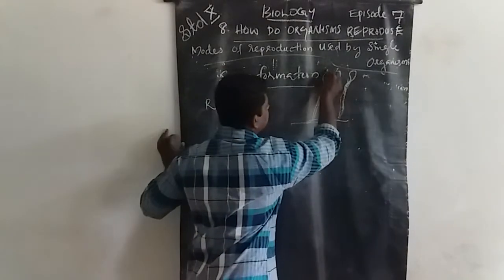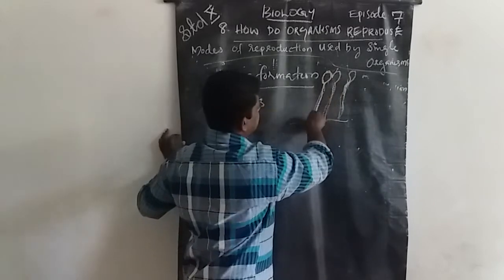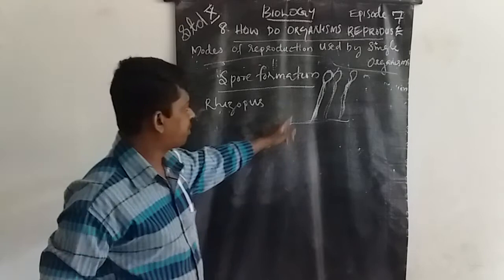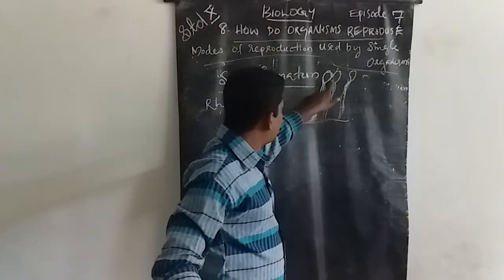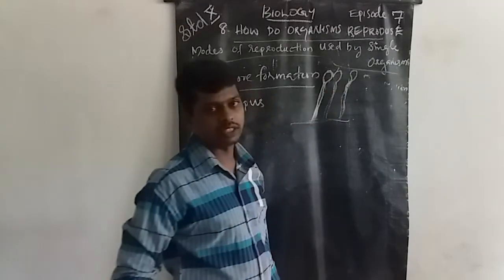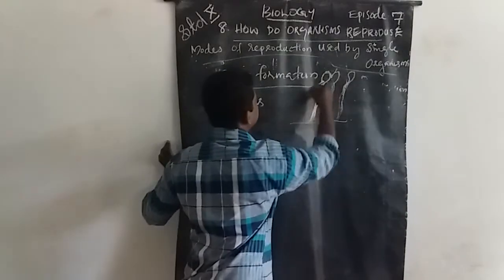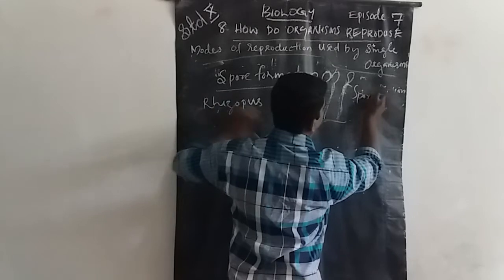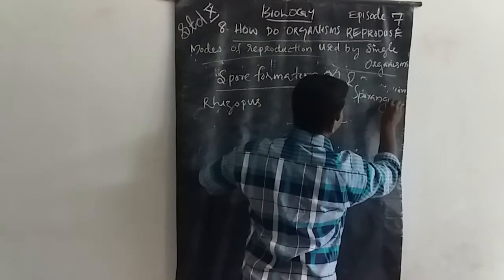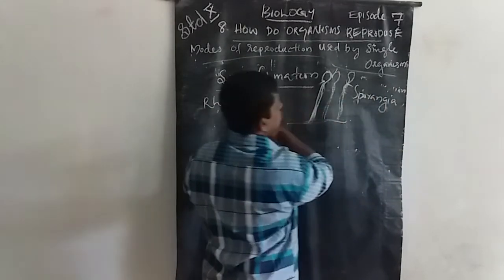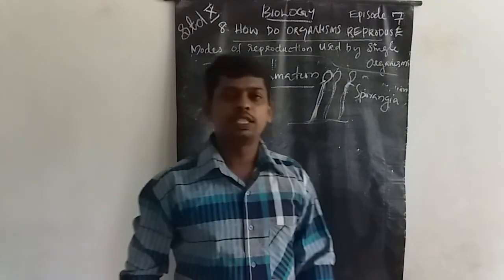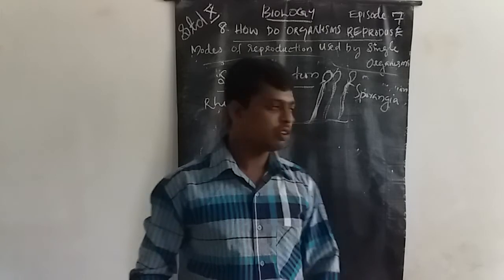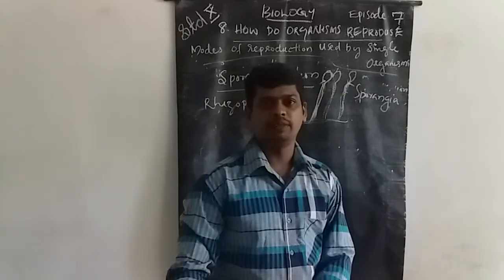In Rhizopus there is a sac-like structure at the tip of the plant-like structure. That is known as sporangia. The spore-containing sac-like structure is known as sporangia.